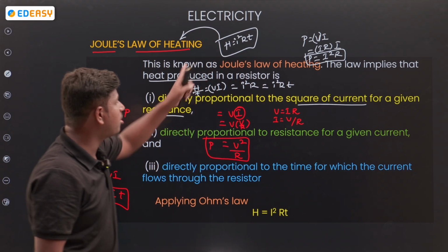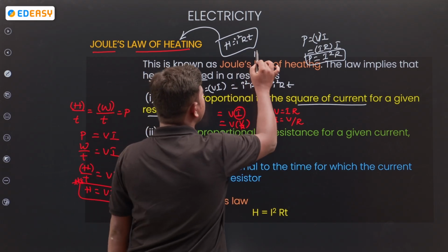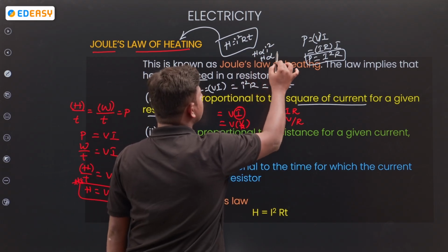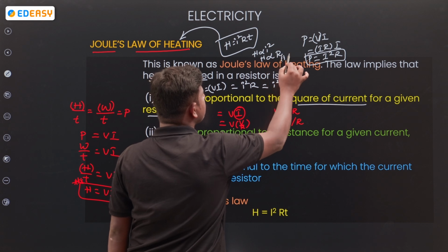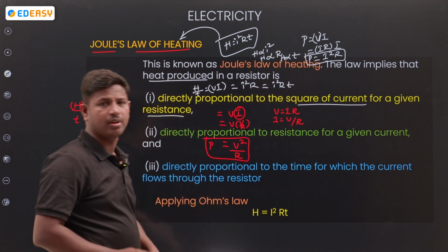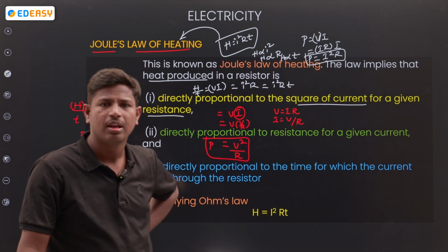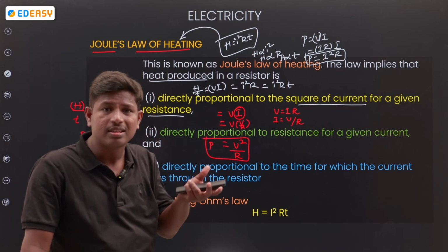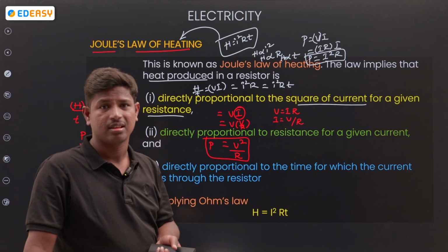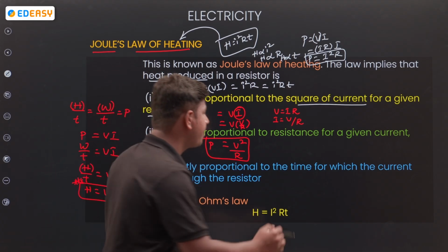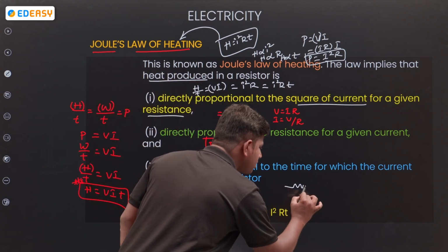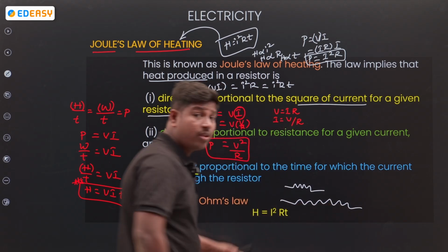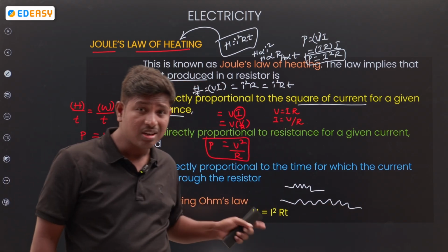H is proportional to I square, H is proportional to resistance, H is proportional to time. Current is squared. As current increases, heat increases; as resistance increases, heat increases. See, if I'm taking one resistance here, and one more resistance here, where will the heat be more? First one or second?